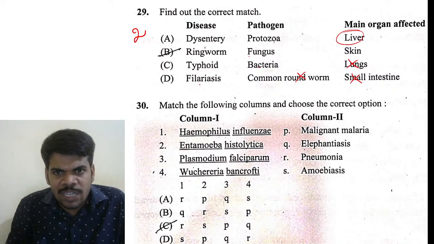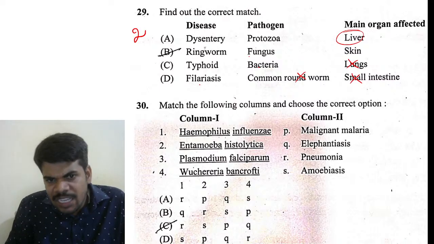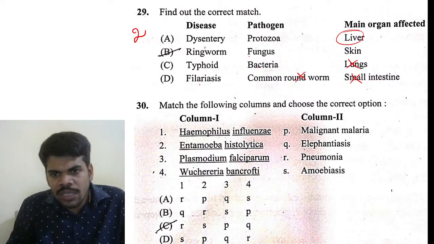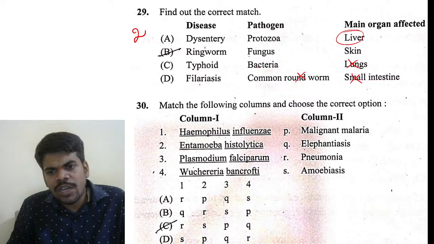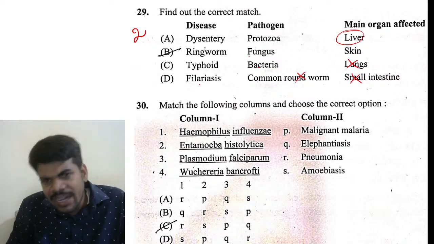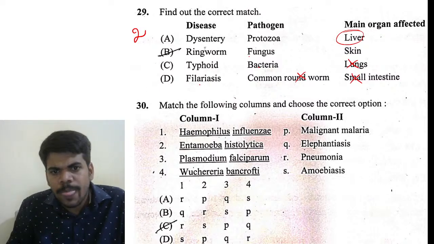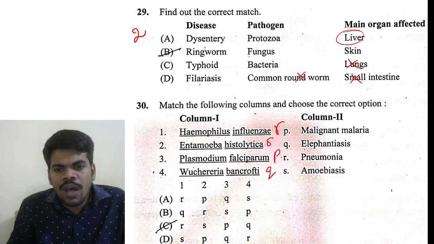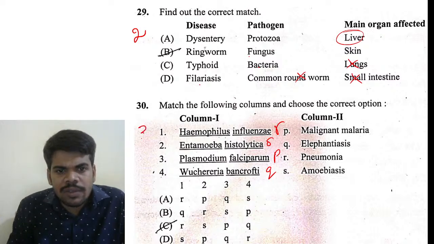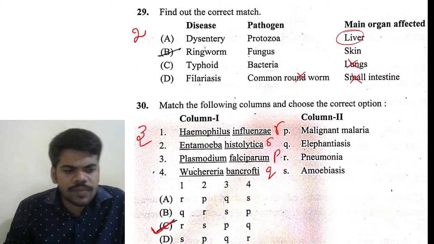It is the Human Health and Diseases chapter. In the same chapter, another question, I think it is the third question: pneumonia is already considered in breathing here. Haemophilus influenzae causes pneumonia, Entamoeba histolytica amoebiasis, Plasmodium falciparum malignant malaria, and Wuchereria bancrofti elephantiasis. So the right answer is 3. Correct one.